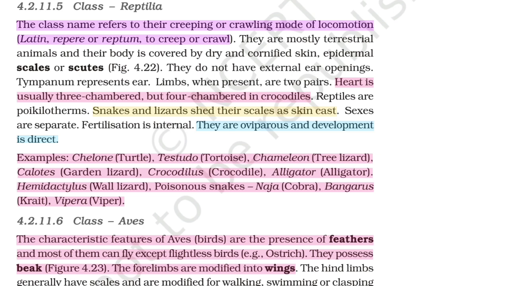Sexes are separate. Fertilization is internal. They are oviparous and development is direct. Examples: Chelone, turtle, Testudo, tortoise, Chamaeleon, chameleon, Calotes, tree lizard, Crocodilus, crocodile, Alligator, Hemidactylus, wall lizard, poisonous snakes, Naja, cobra, Bungarus, krait, Vipera, viper.